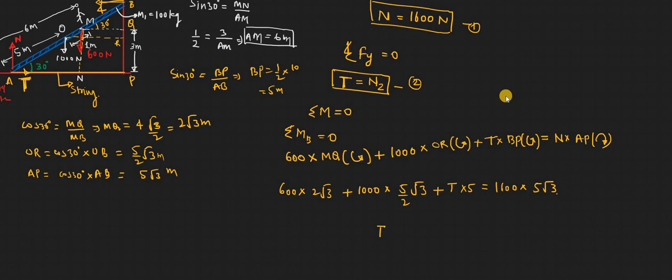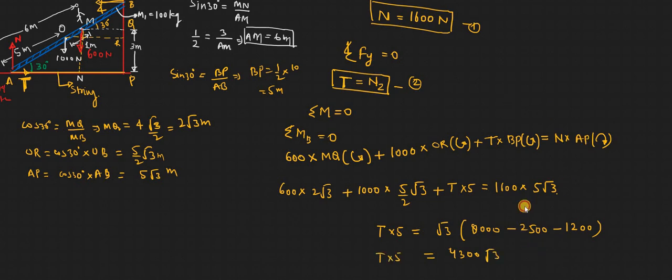So T into 5, taking root 3 common in all the terms: 5 into 16 gives 8000, minus 2500, minus 6 into 2, 1200, which will come out as 4300 into root 3 equals T into 5.